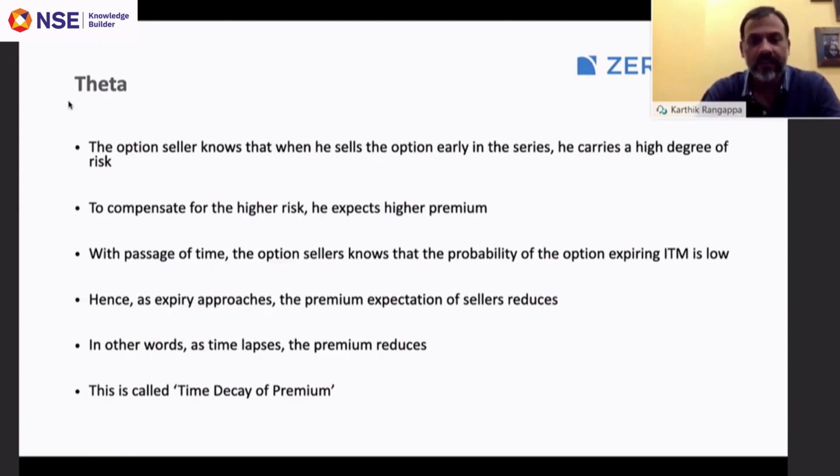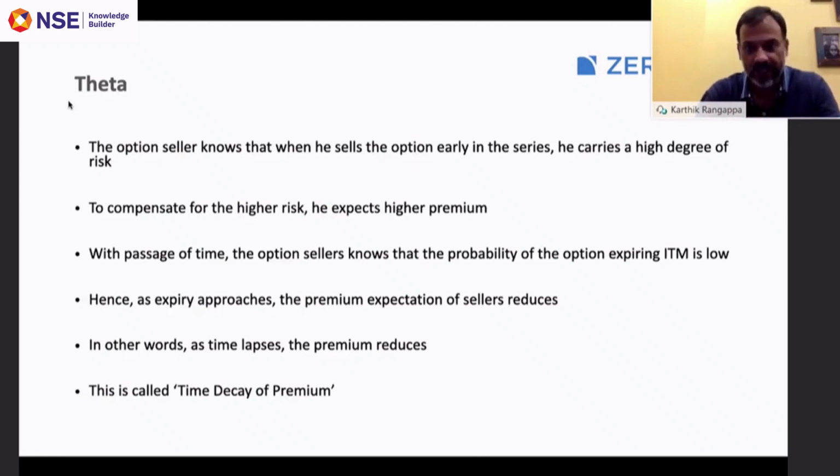With the passage of time, the option seller knows that the probability of an option expiring in the money is lower because there is less time to expiry. So when time is reducing, his expectation of what to accept as premium also reduces. Higher the time, he expects more premium. Lower the time, he expects less premium. If you generalize this, with the lapse in time, the premium keeps on reducing, right?